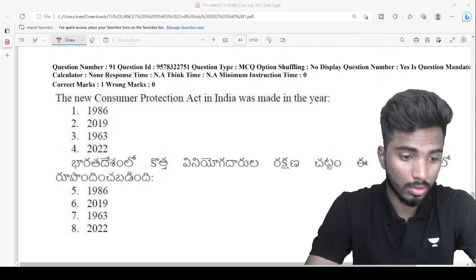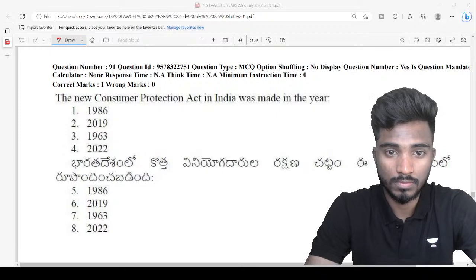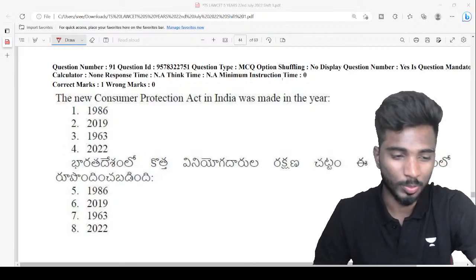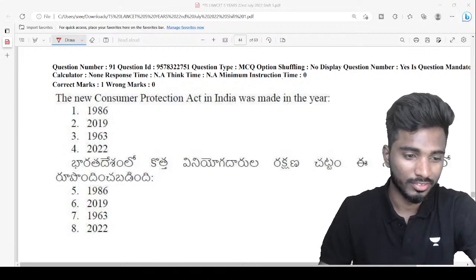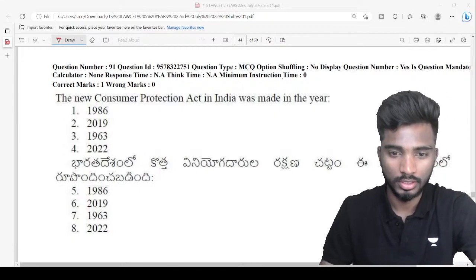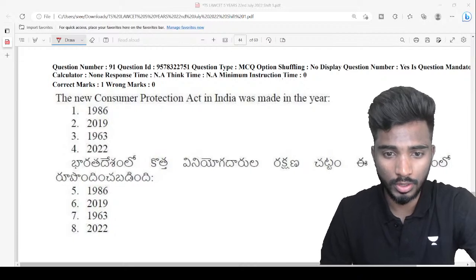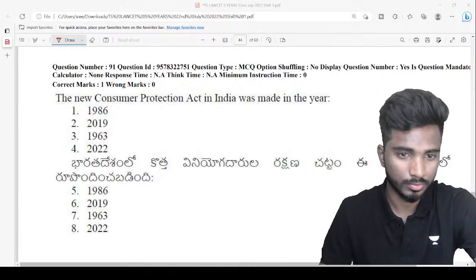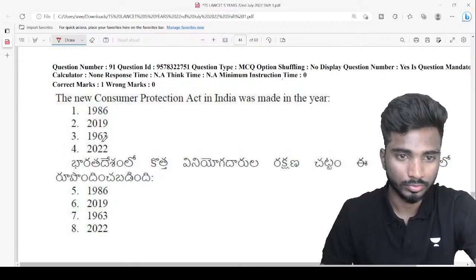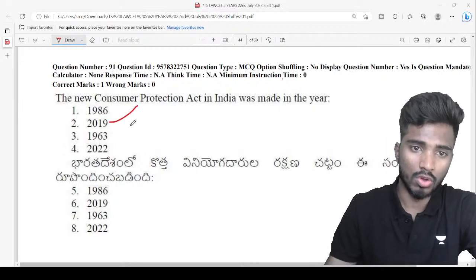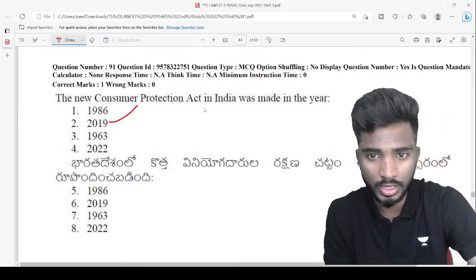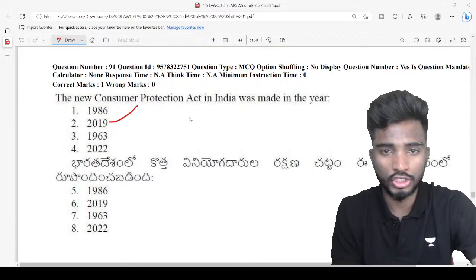Oh my gosh, I think the options are given as 5 over here, but it might be a continuation of options. So the answer is 2019. In 2019, the new Consumer Protection Act was enacted.